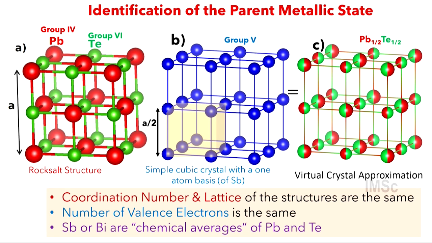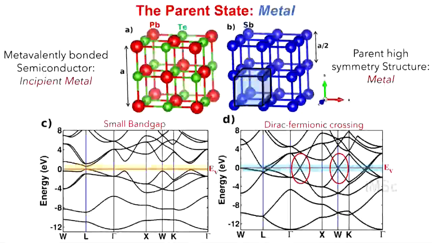Yeah? And of course, why is this a good model to start with? Because it has exactly the same coordination number, the lattice structure is the same, the number of valence electrons is the same, and they are almost like averages of lead and tellurium. Yeah? So it's a good model to start with. And if you go about it, you find out that actually the parent state is metal. This is, by the way, electronic structure for those in the audience.